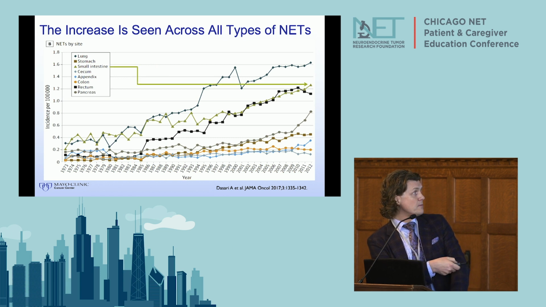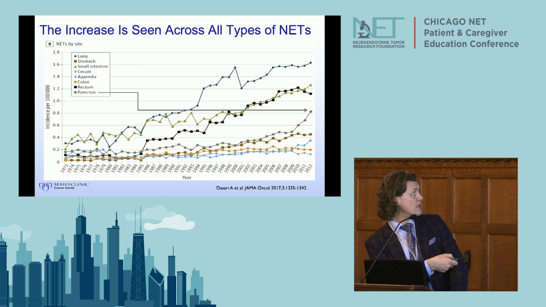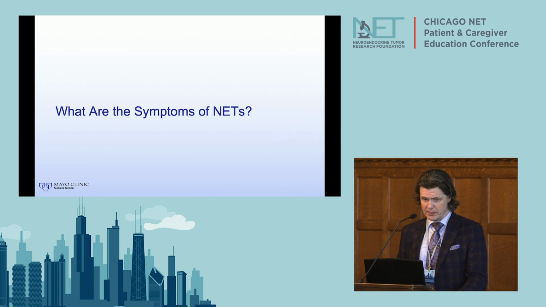And for the small intestines, a steady increase. That's the small bowel NETs, the most common NETs. And then for the pancreas down here, really not much of a change until very recently, where we've seen a very noticeable uptick in the number of new cases. And we have a paper pending showing that in the last 15 years, there has been a 3-fold increase in the number of new pancreatic neuroendocrine tumor cases diagnosed, possibly largely due to more imaging.